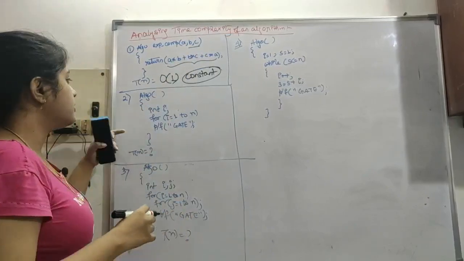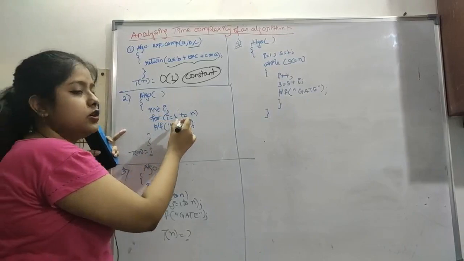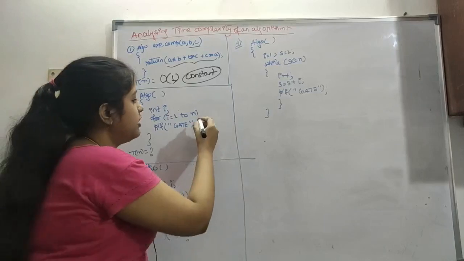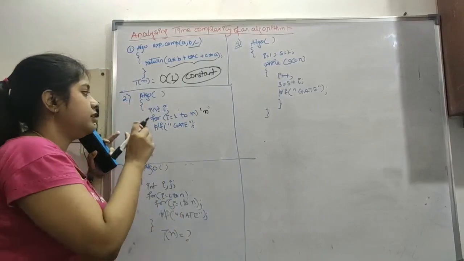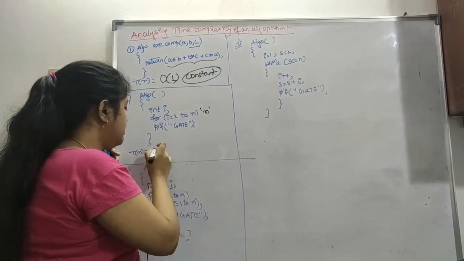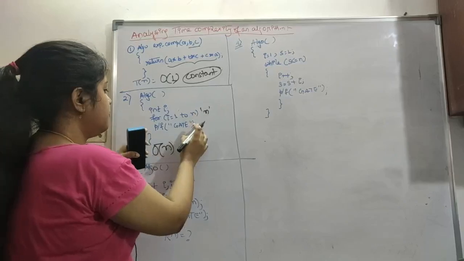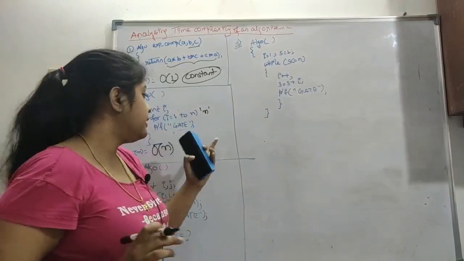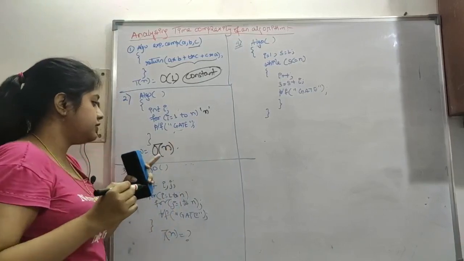Now let's see the next algorithm. A function is created, int i, for i equals 1 to n, printf GATE. This for loop will run from 1 to n, so n times. What will be the time complexity? It will be order of n, because the for loop runs n times, and each time the printf prints GATE. So printf runs n times, and our time complexity is order of n.